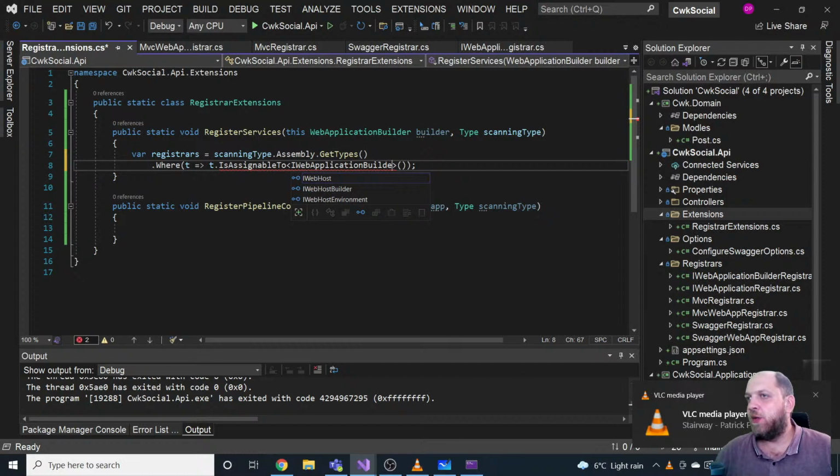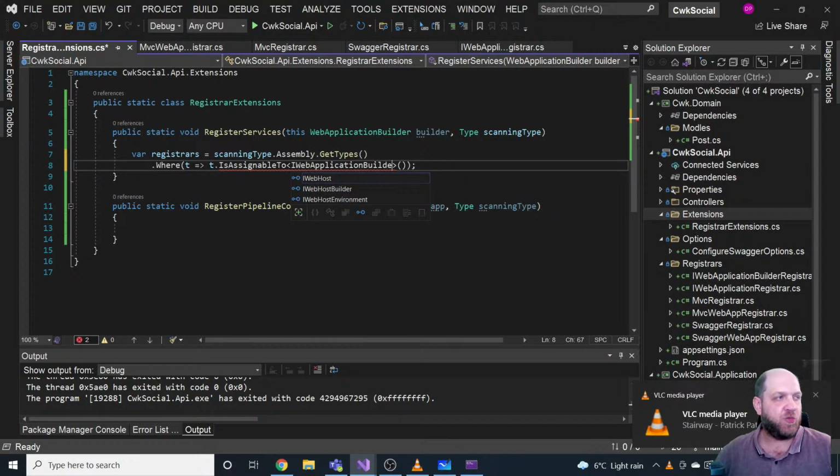So we want to search for this. We also want to make sure that this type is not the interface itself, and it is also not an abstract class, because we need to be able to build an instance of that.